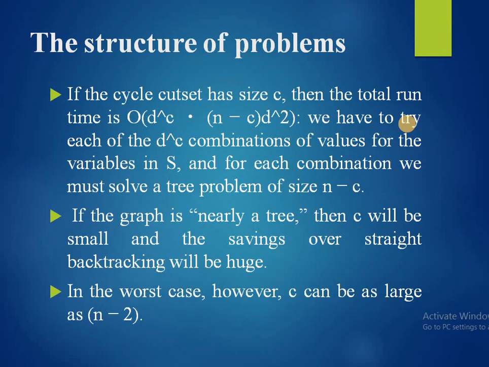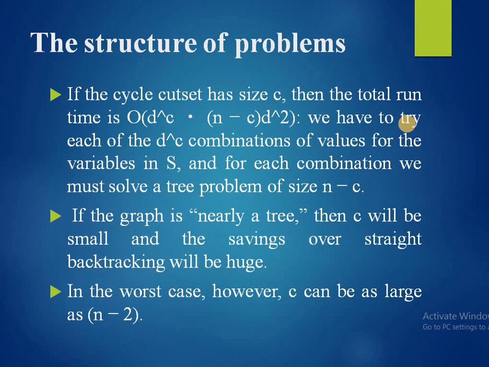If the cycle cutset has size C, then the total runtime is O of d raised to C times (n minus C) times d squared. We have to try each of the d raised to C combinations of values for the variables in S, and for each combination we must solve a tree problem of size n minus C.